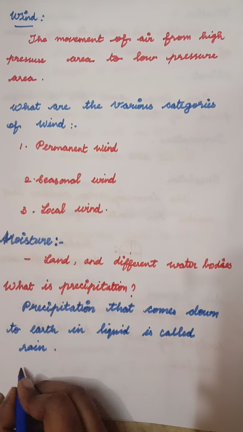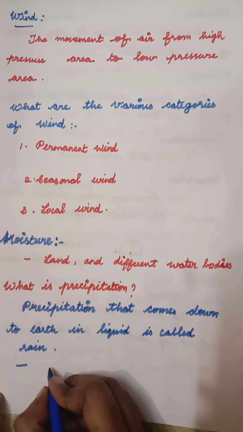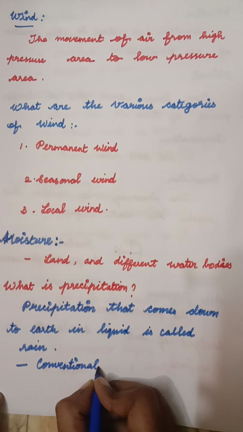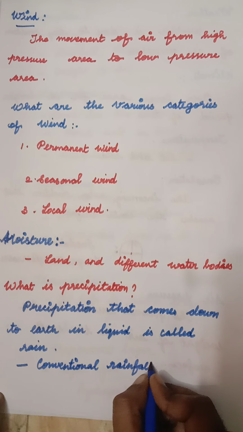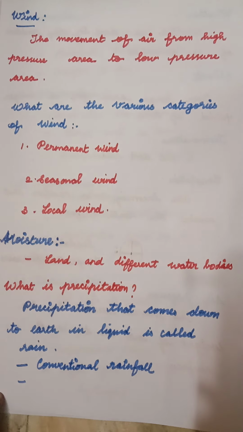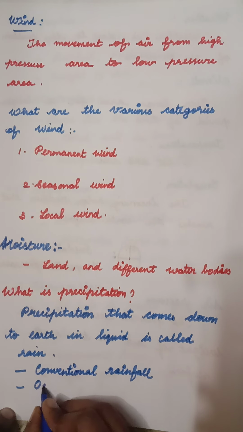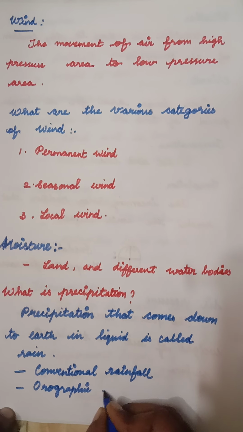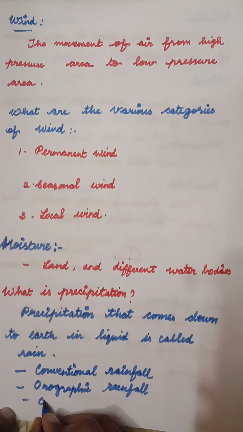And there are three types of rainfall. One is conventional rainfall, orographic rainfall, and cyclonic rainfall.